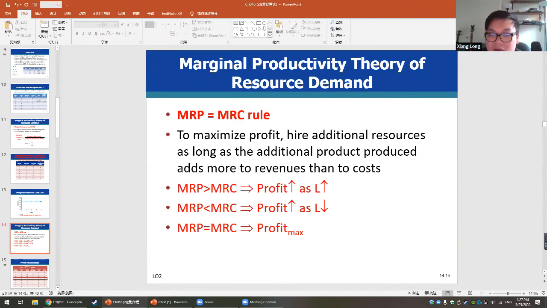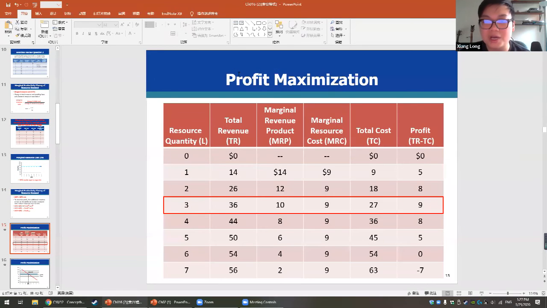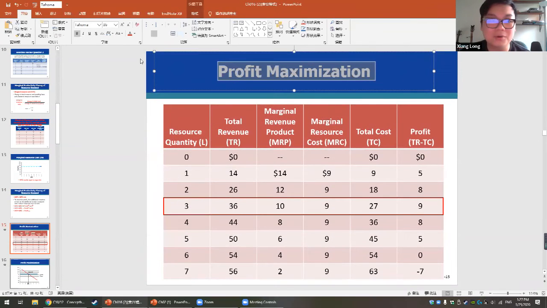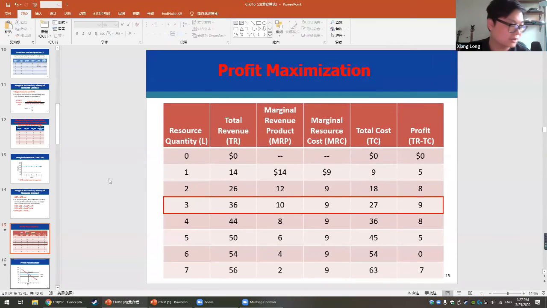And if the company finds out that the marginal revenue product is smaller than the marginal resource cost, the company is going to fire the employee. So make sure you understand this figure right here. This is actually very important. You're going to see this kind of figure on your exam.